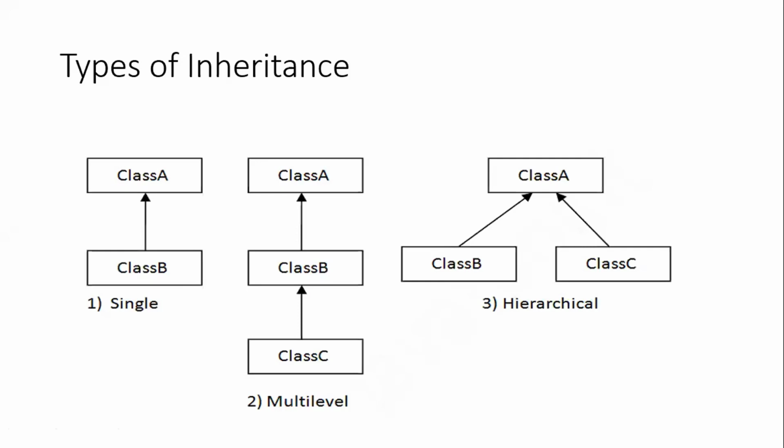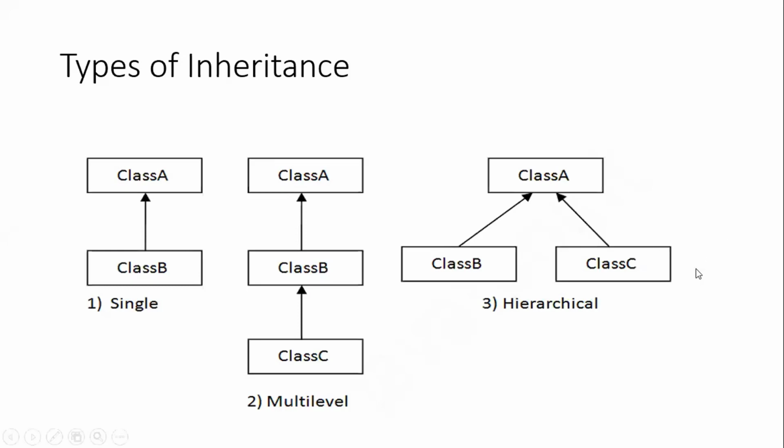You have a third category, which is called hierarchical. What does hierarchical say? There are two classes, class B and class C, and both these classes are inheriting properties from a parent class called class A. Be clear with the diagram, because in the examination there are chances they will show you one diagram and tell you to write an implementation for this class diagram, right?